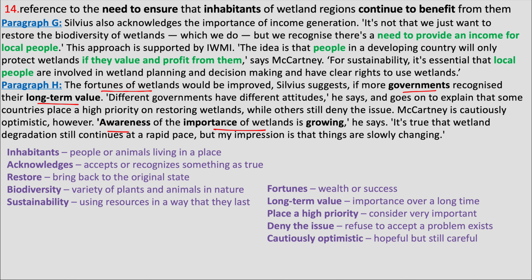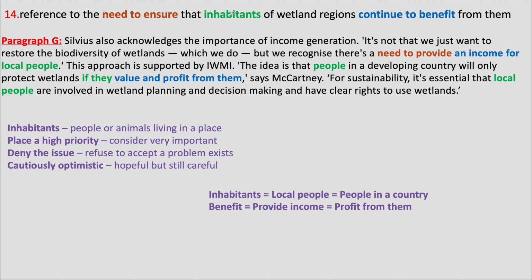All of this is about what governments should do and also about people becoming aware that wetlands are important. This has no mention of inhabitants, of people who live in wetland regions. Paragraph G says there is a need to provide an income for local people.